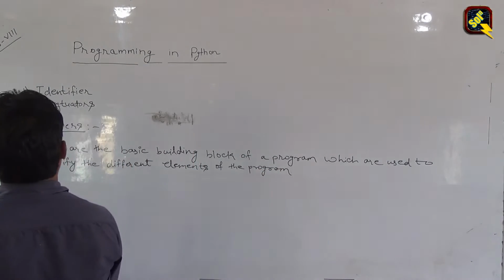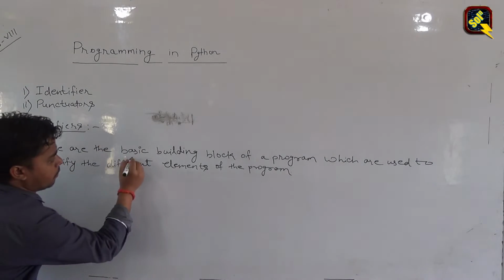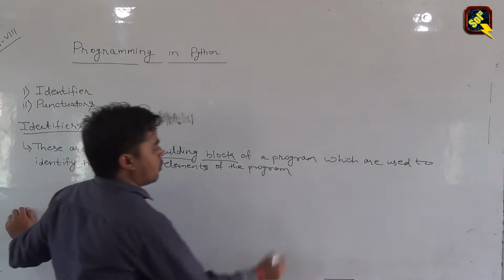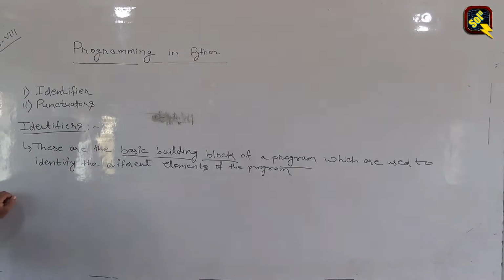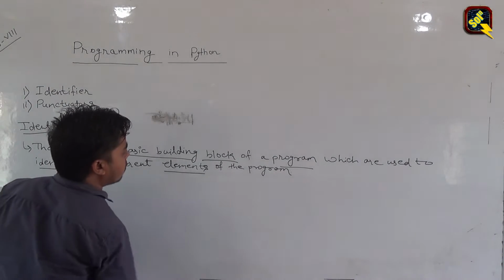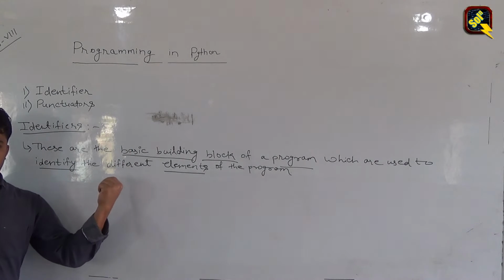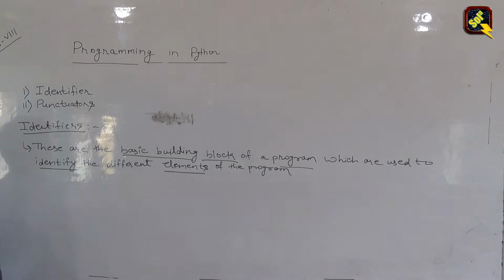This is the definition of identifier. So in a program we will be having different elements, and we will be identifying those with these identifiers.